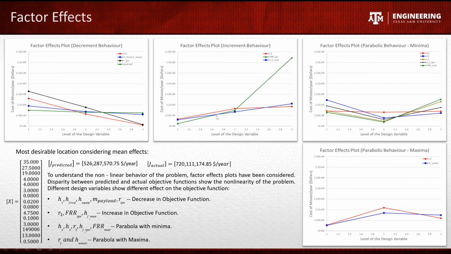However, this process cannot be assumed to be accurate for this problem because the constraints and the objective in this problem involve highly nonlinear terms. And moreover, to reinforce this assumption, the actual cost in this problem for the most optimum design variable from the DOE is different from the predicted. So this shows the nonlinearity as well. However, this location is chosen as the starting point for gradient-based optimization.